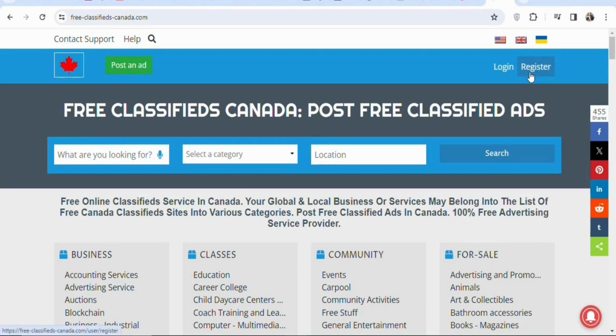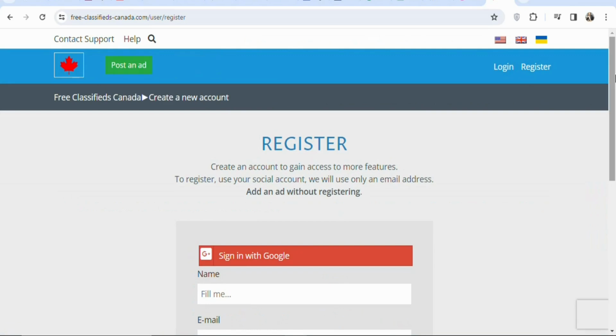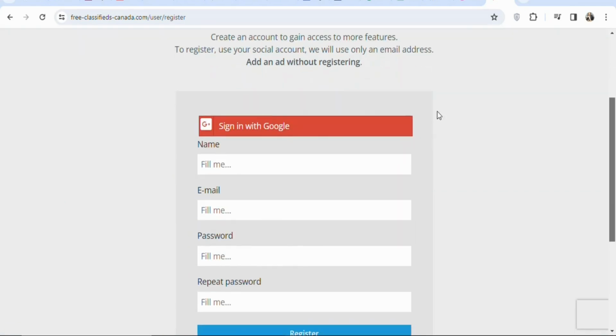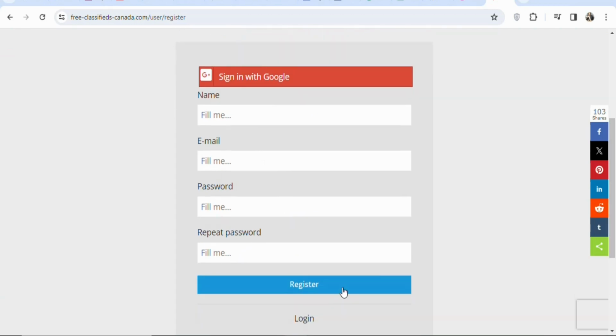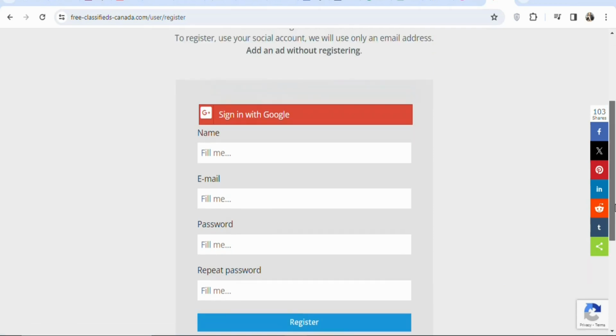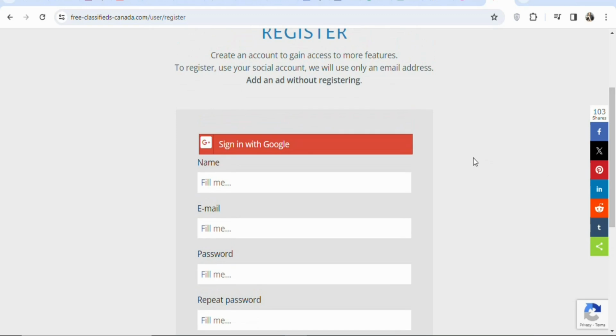So click right here, register. Once you click on register, you have to enter your name, enter your email address, password, repeat your password. Once you repeat it, click on register. Once you click on it, you can get access to a free account. If you want, you can also link it with your Google account. So just click right here, sign in with Google.